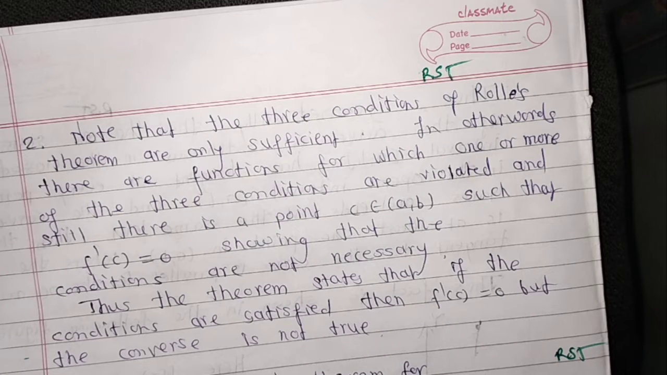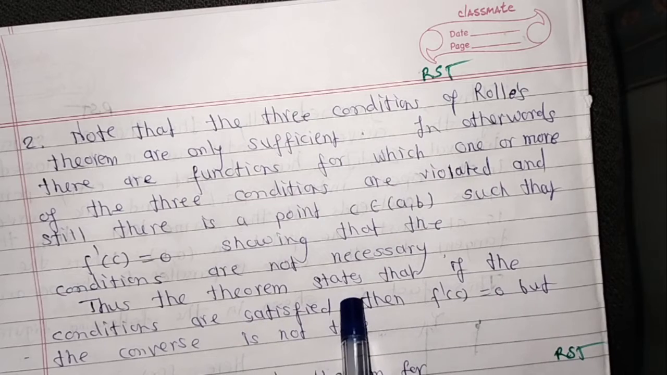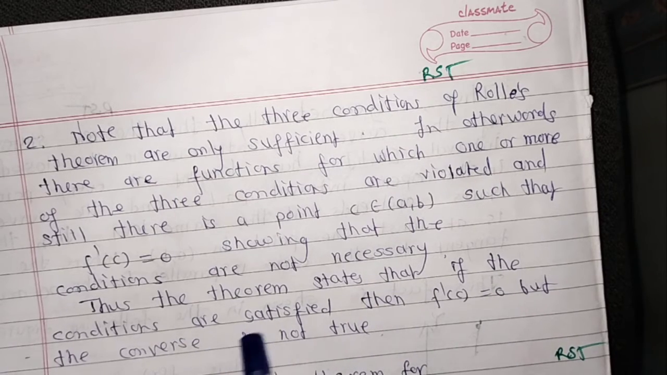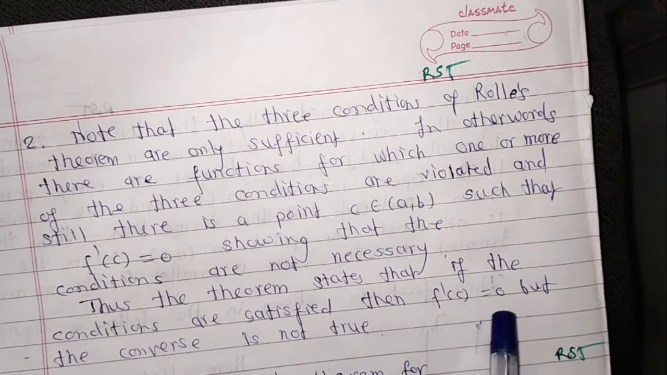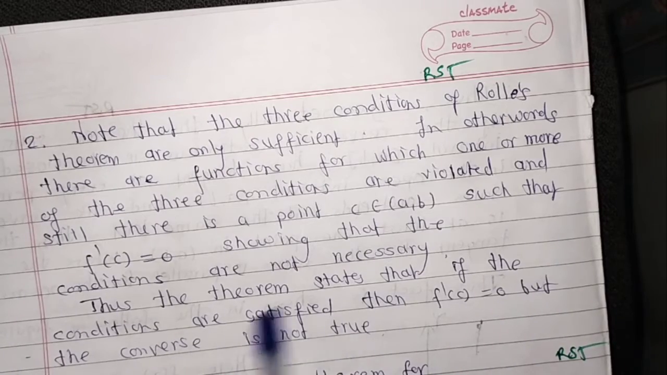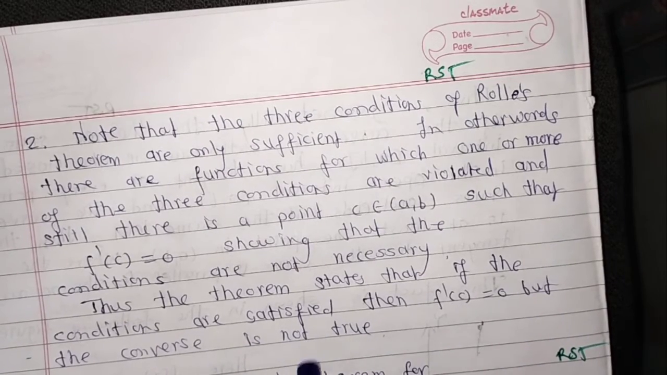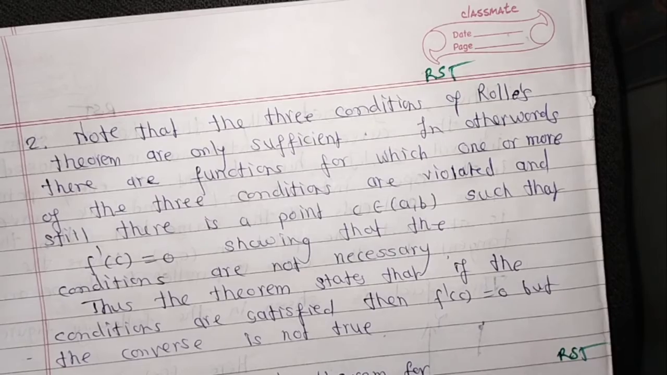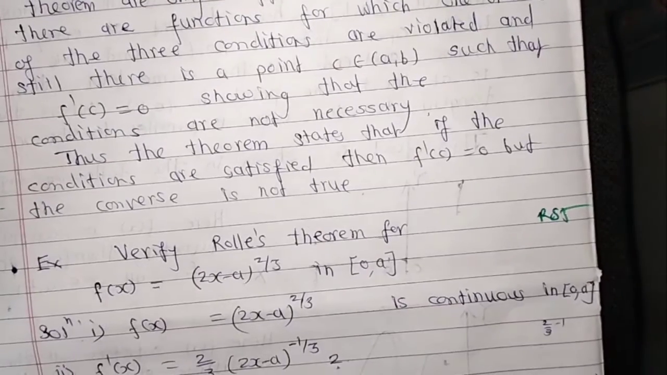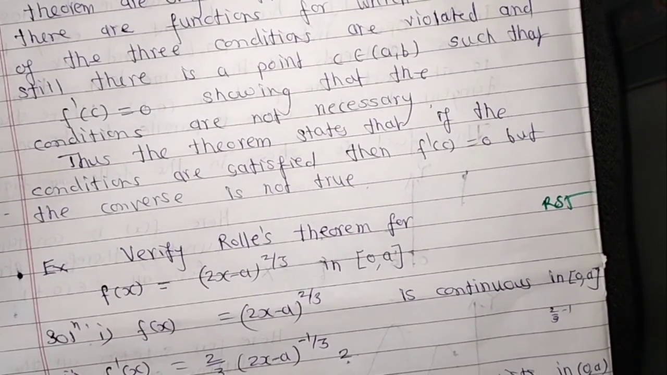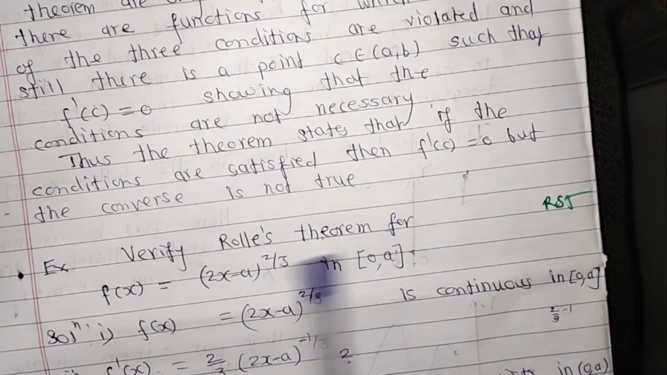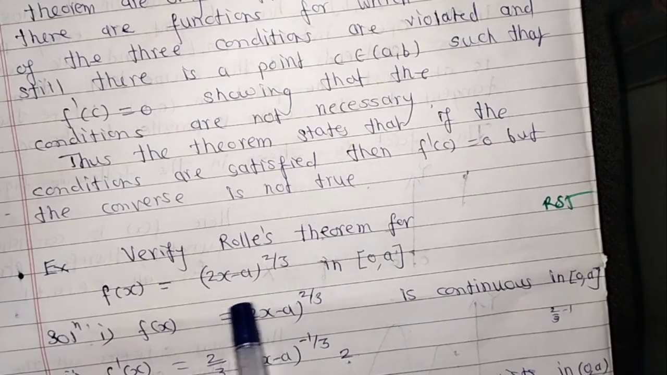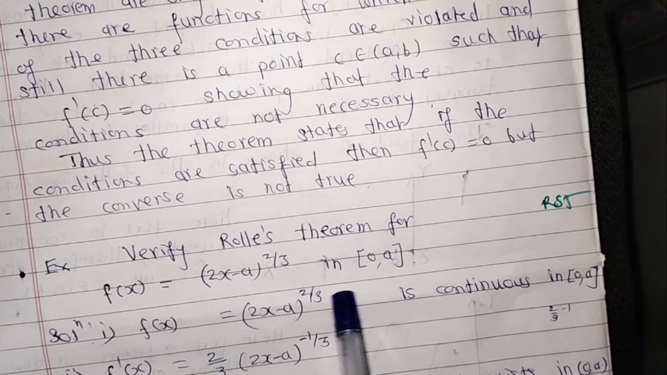Now we consider, thus the theorem states that if the conditions are satisfied then f'(c) equals 0, but the converse of this Rolle's theorem is not true. Now we consider an example. Verify Rolle's theorem for f(x) equals (2x minus a) raised to 2/3 in the closed interval [0, a].